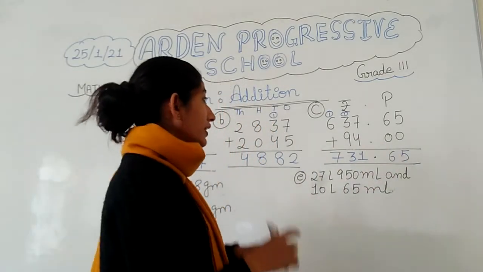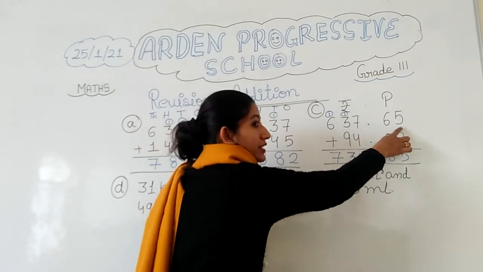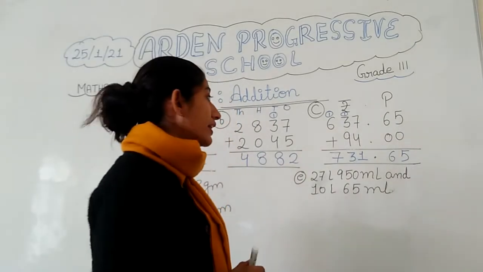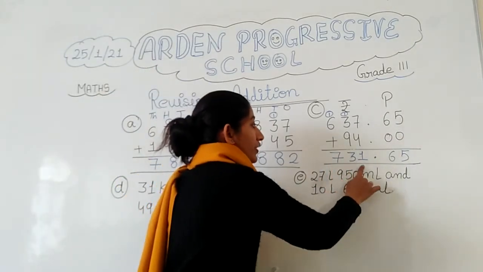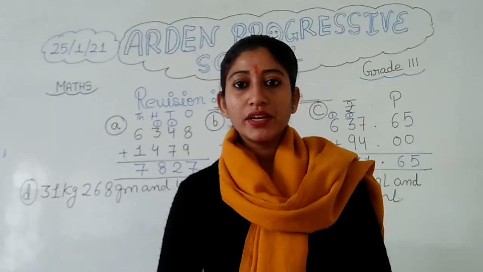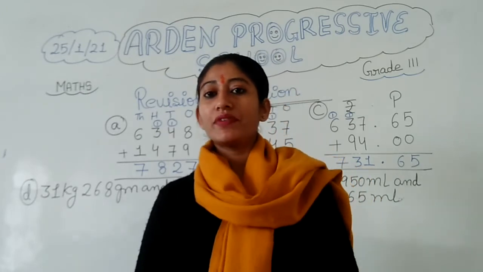When we have done addition of 637 rupees and 65 paisa and 94 rupees and 0 paisa, the answer we are getting is 731 rupees and 65 paise. Okay students, now let's see how to do another type of addition.